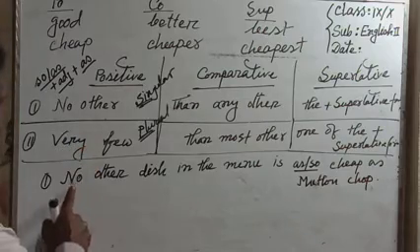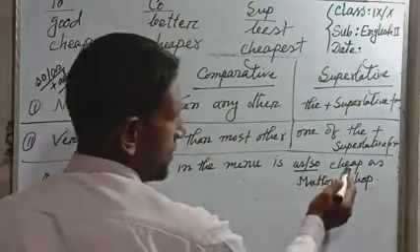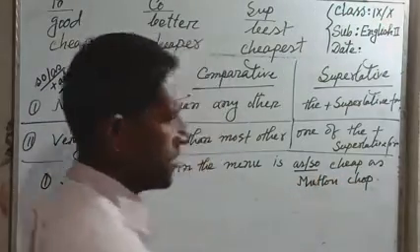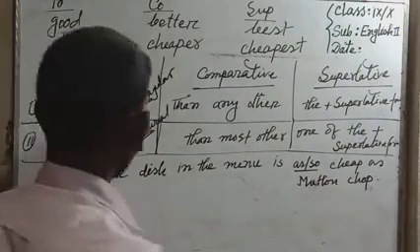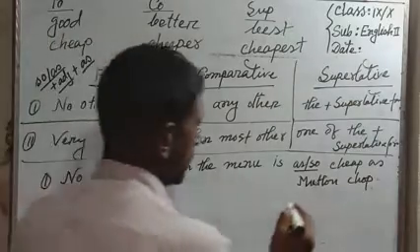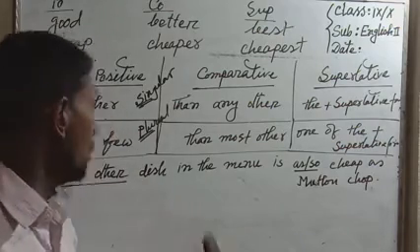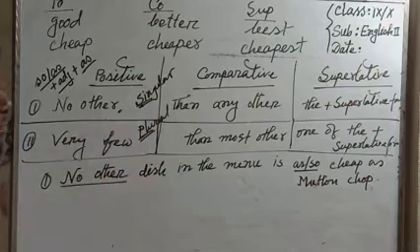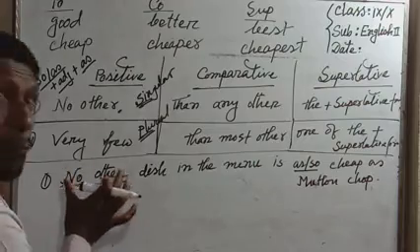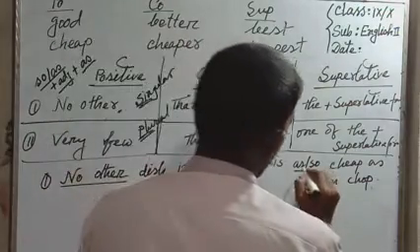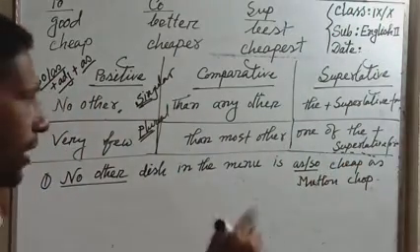That is, no other dish in the menu is so or as cheap as. So, dear students, if we see no other, without hesitation we know that is positive. Without hesitation, we can tell that is positive degree. So, so dot dot as, or as dot dot as.